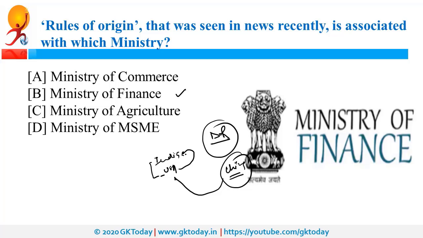Under this new provision, a country that has free trade agreement with India cannot dump goods from some third country by just putting a label on it. What does that mean? It means, for example, anyone from USA cannot export Chinese product to us by relabeling it. So this was simplest meaning. Now in this context, few terms are important. What is anti-dumping duty? What is countervailing duty? And which organization recommend these anti-dumping and countervailing duty, and which organization or which department apply these anti-dumping duty and countervailing duties?